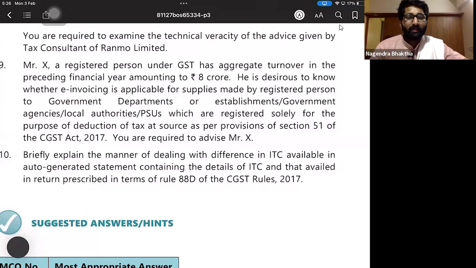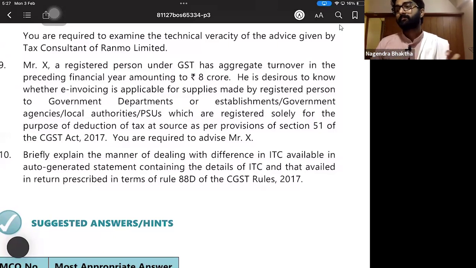It is mandatory. Briefly explain the manner of dealing with the difference in ITC available in the auto-generated statement containing the details of ITC and that availed in the return, prescribed in terms of 88D. People, this is also from amendment. So we have discussed this in amendment.